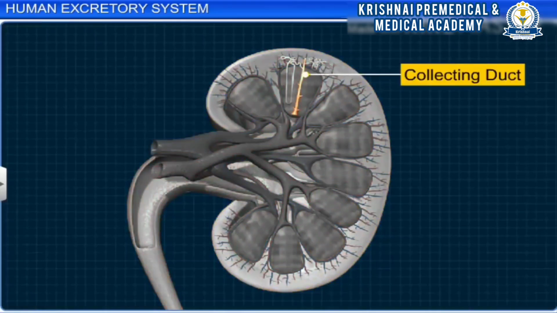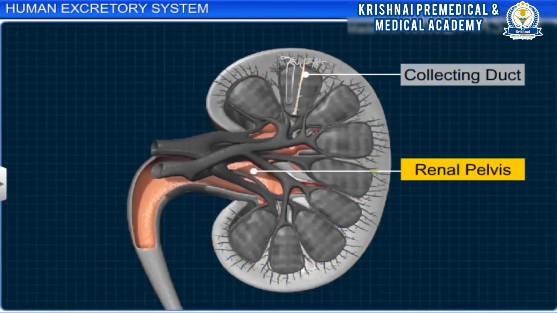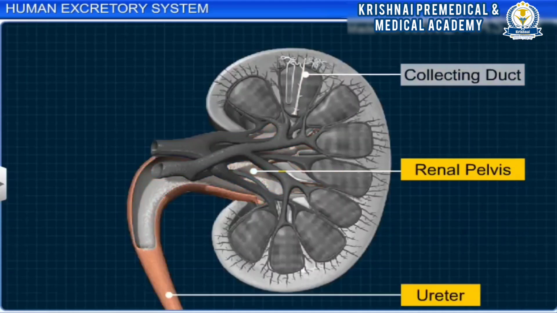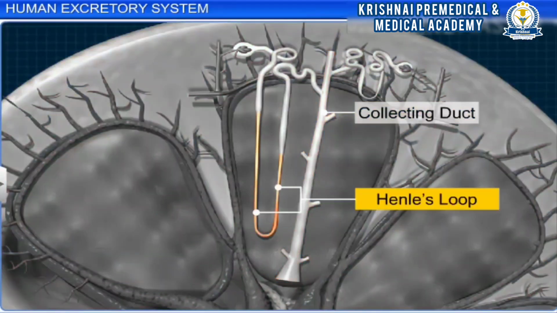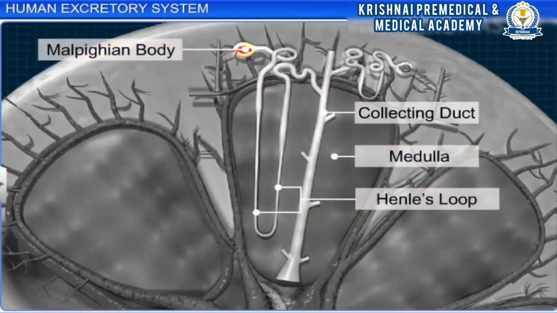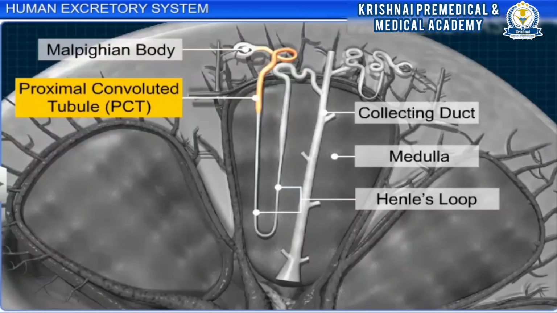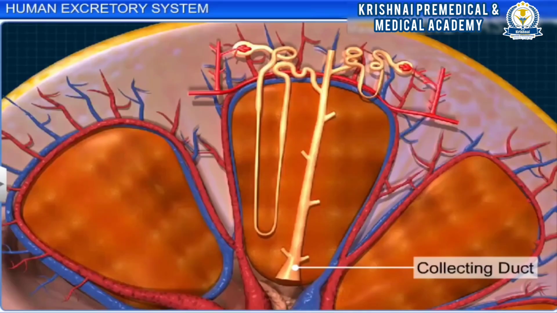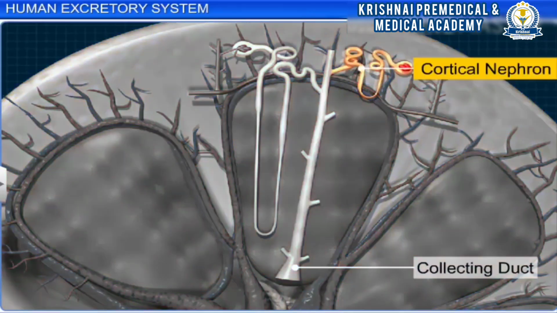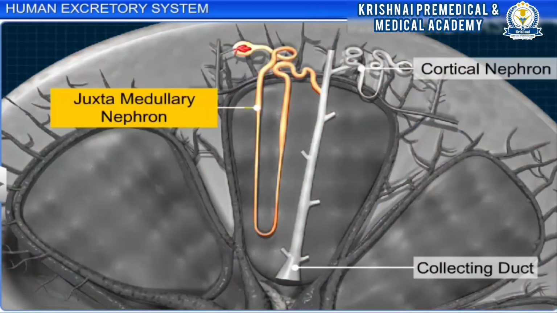Several collecting ducts converge and pass through the medulla into the renal pelvis, which leads to the ureter. The collecting ducts along with Henle's loop lie in the medulla, while the Malpighian body, PCT and DCT of the nephron lie in the cortex of the kidney. The nephrons in the kidney are also distinguished as cortical nephrons and juxtamedullary nephrons based on the length of Henle's loop.